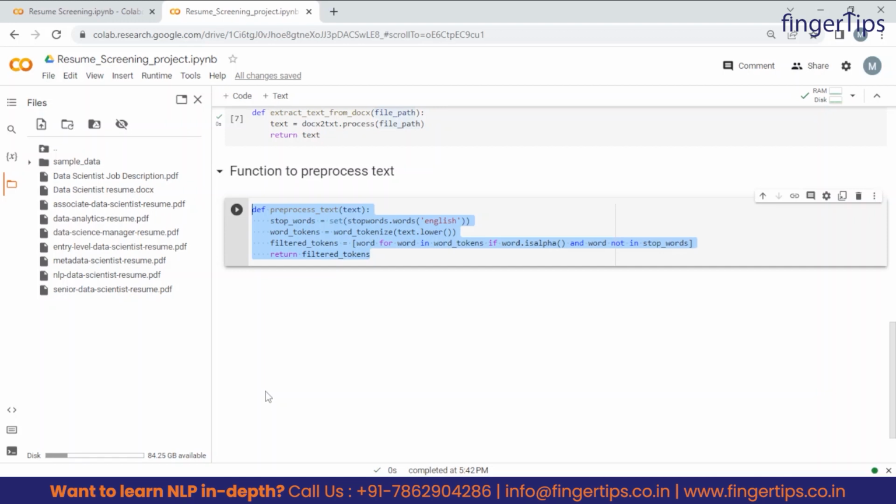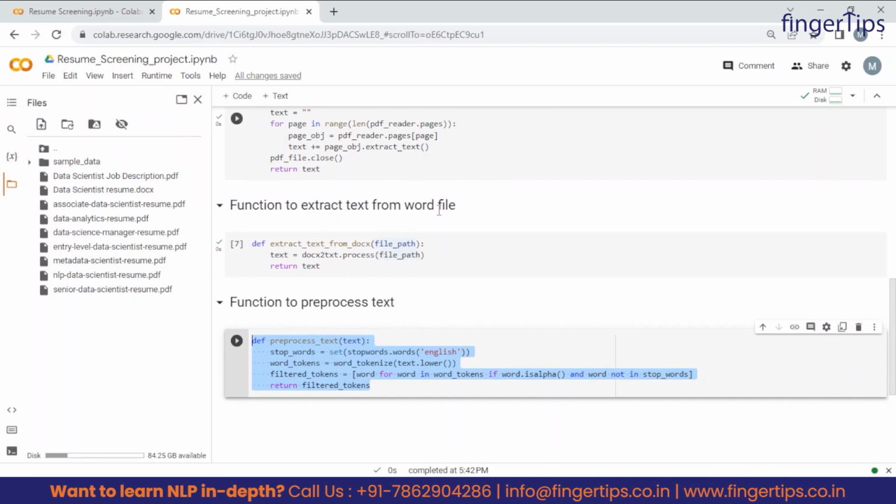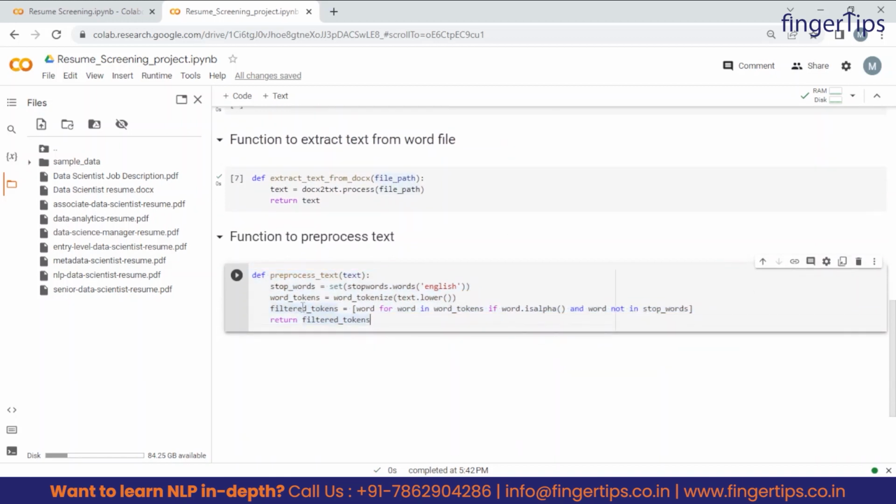So guys, next we need to pre-process the data, right? Pre-processing the data is very important. And here we will pre-process it by removing the stop words, removing punctuations, and we will convert all the words into lower case. This is the function to pre-process the text data which we are getting from these extracted files, right? So guys, let's understand this function line by line.